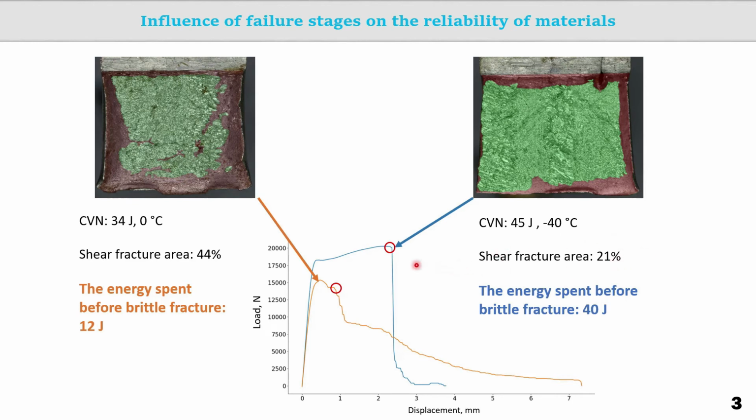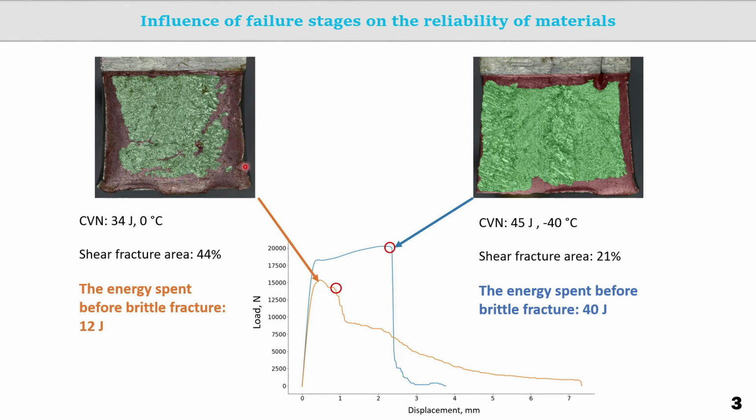On the force displacement diagrams, we can register the points of brittle crack formation. It can be noted that in the right sample, the formation of a brittle crack leads to almost complete destruction and the force on the dynamic curve decreases to almost zero. In this case, almost all of the energy measured in this impact bending test is consumed until a brittle crack is formed.